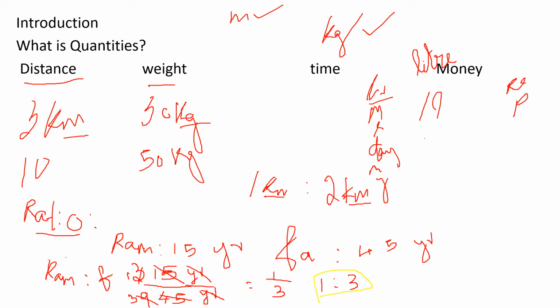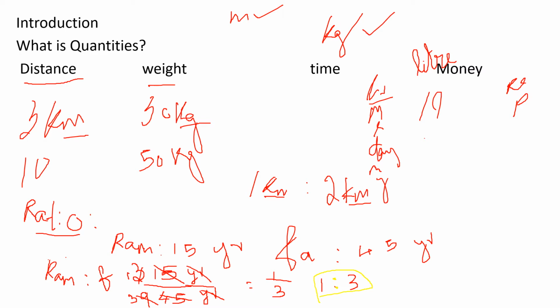If I'm asking, find the ratio between father and Ram, you will be writing father first. If I am asking find the ratio between Ram and father, I have to write Ram first. You will use this symbol to represent ratio.